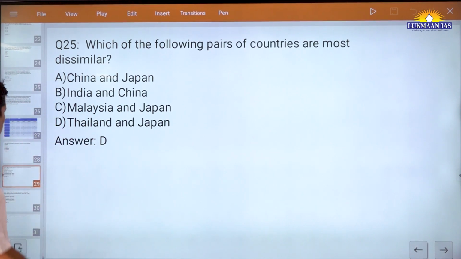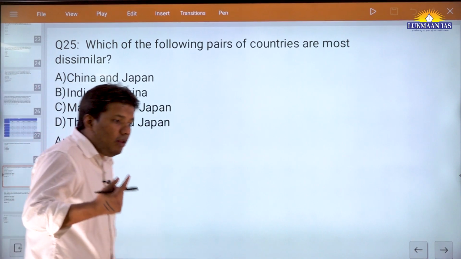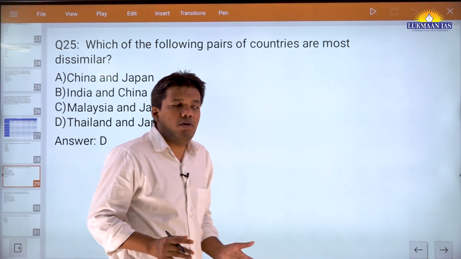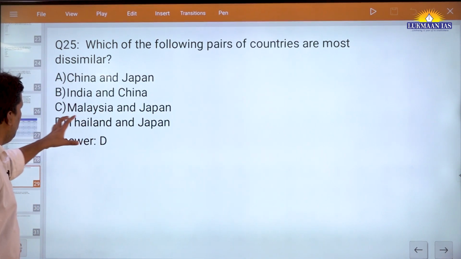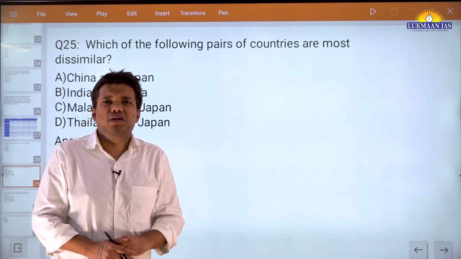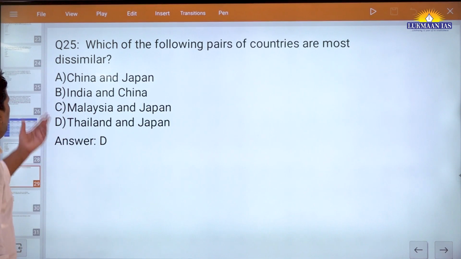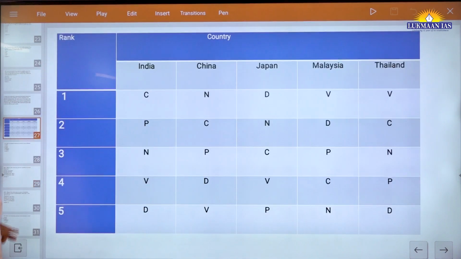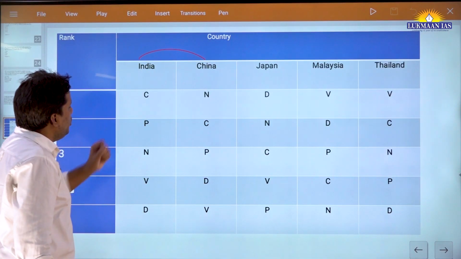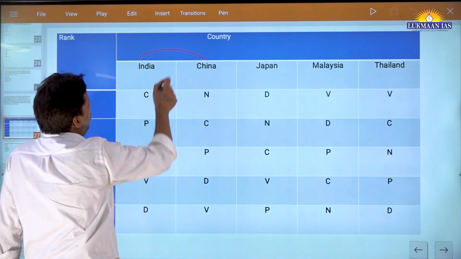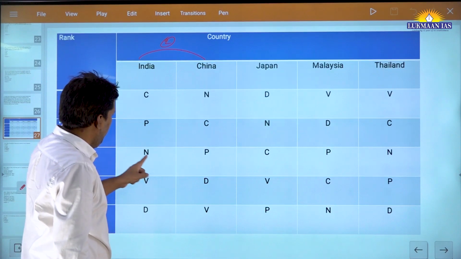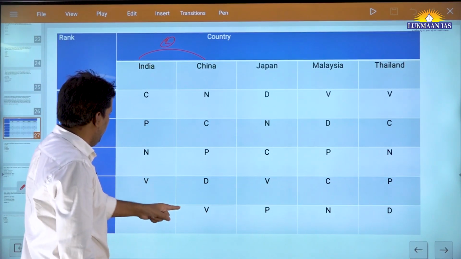So what you will do, you will check the options. What I told in the last lecture, if you remember, in such options, you will try to take either B or C. But given the nature of this question, it will make no difference. You can start with A or D, anyone. Let's say you are looking for the India and China difference now. India and China, what is the maximum difference? Just now you saw, right? For India and China, you saw the maximum difference was 2, right? And where did it happen? C, P, N, it happened, right?